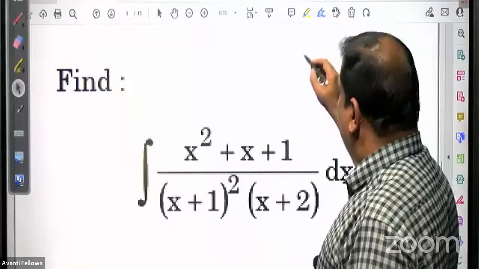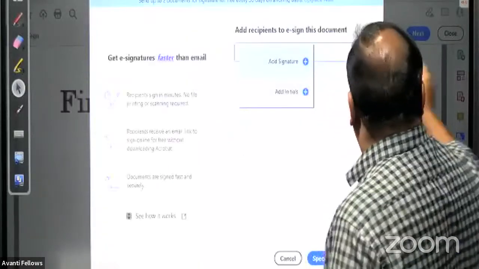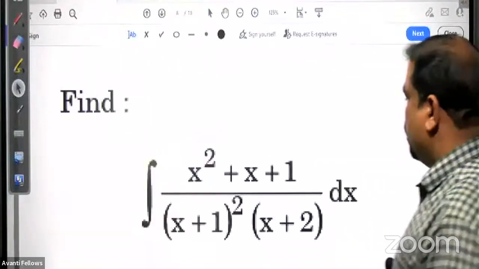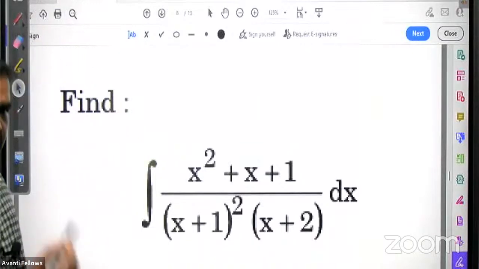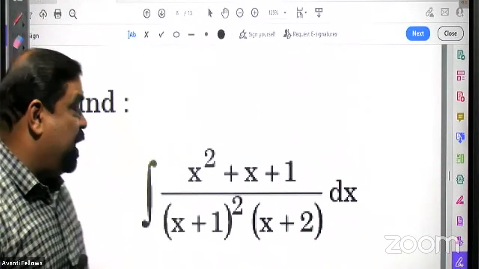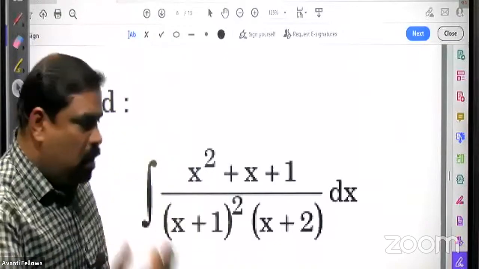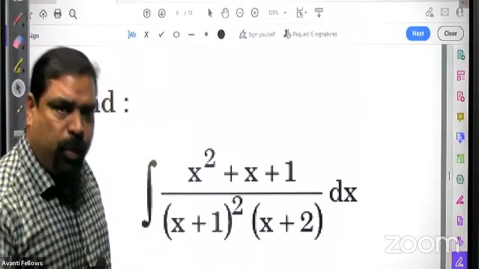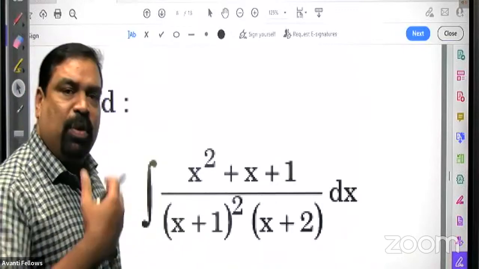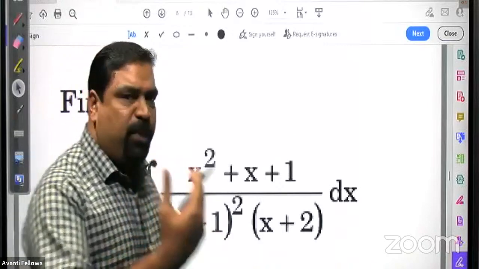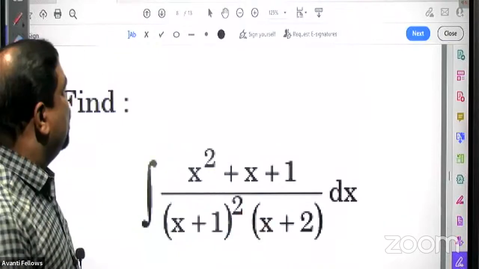So what is the partial fraction for this? One term is a by x plus 1. The next term is b by x plus 1 whole square. And third term is c by x plus 2. Clear? A by x plus 1 plus b by x plus 1 whole square plus c by x plus 2. Then find a, b, c. After that, you can do the integration.